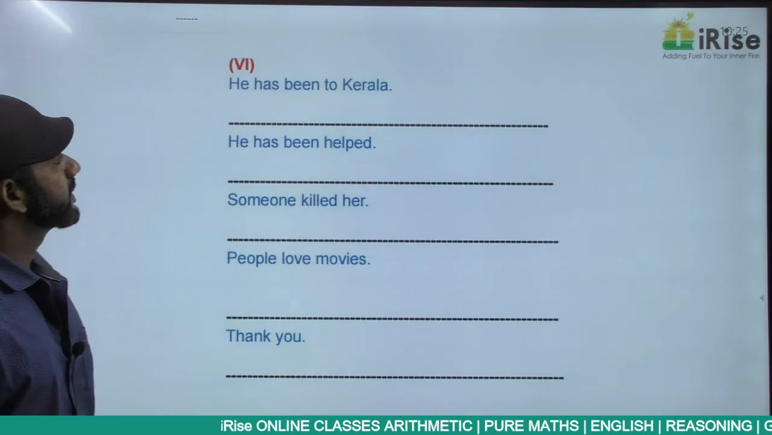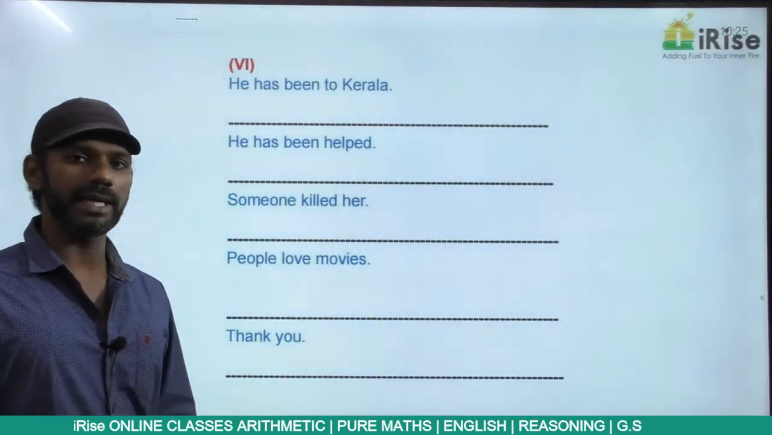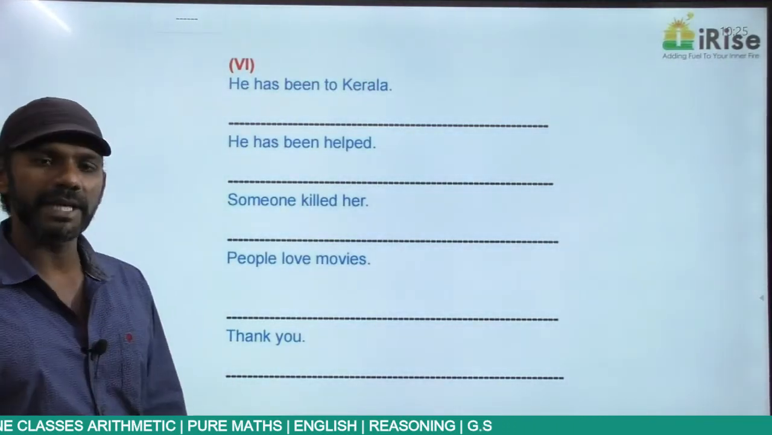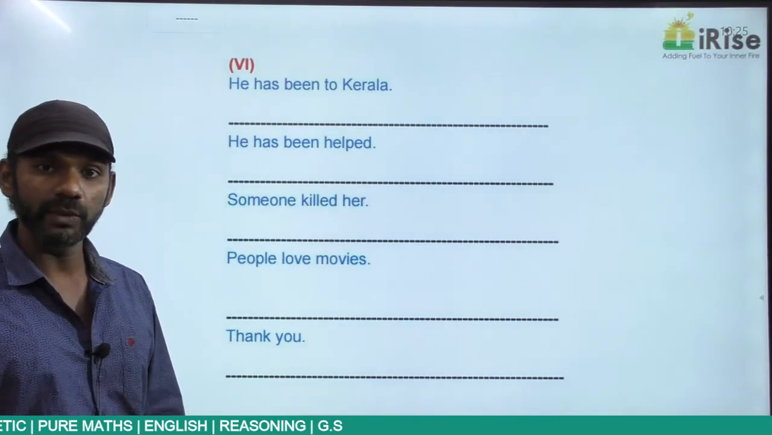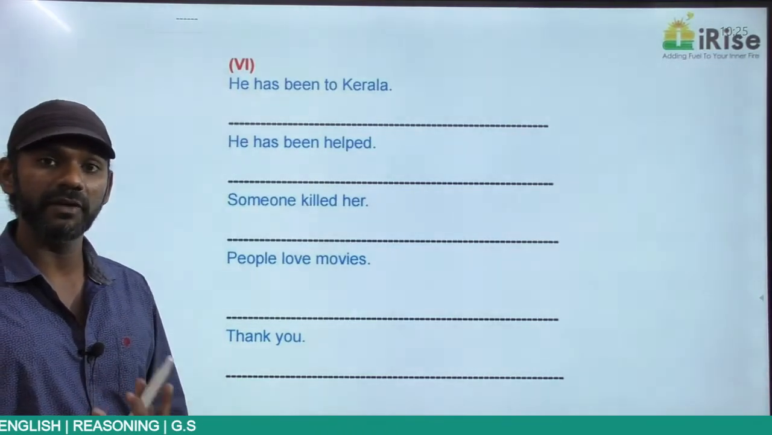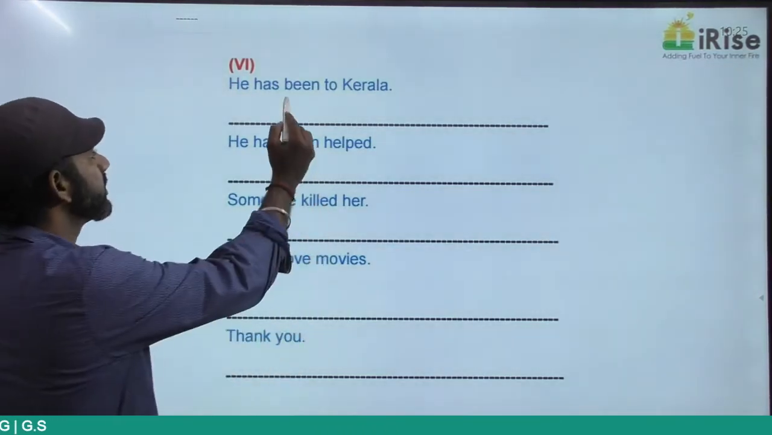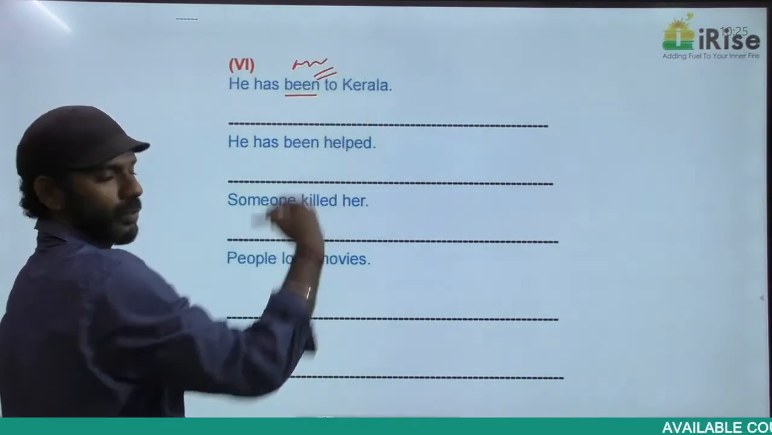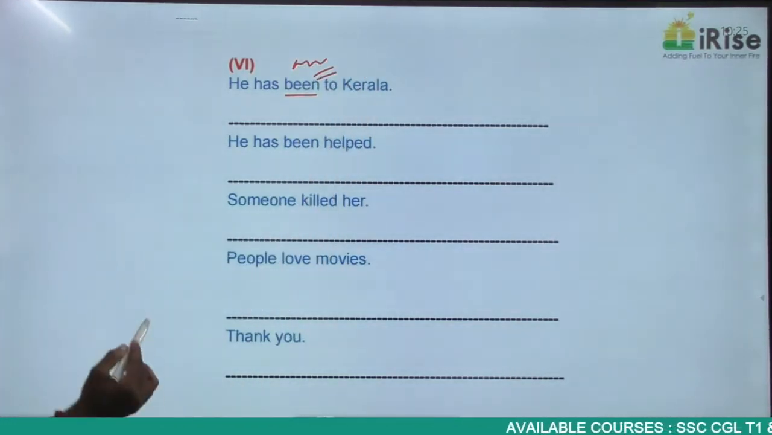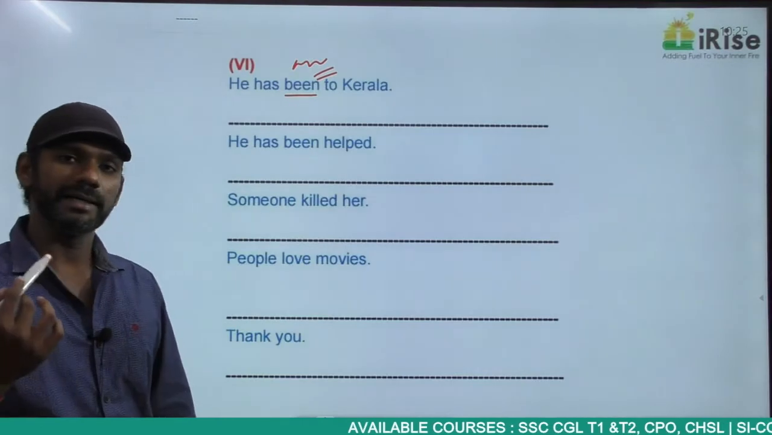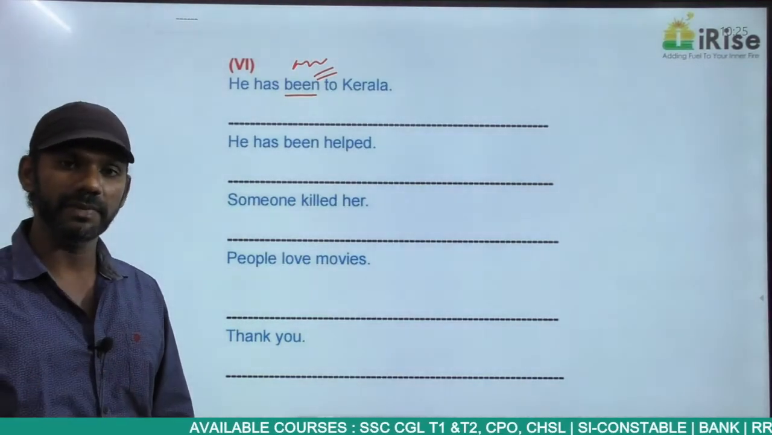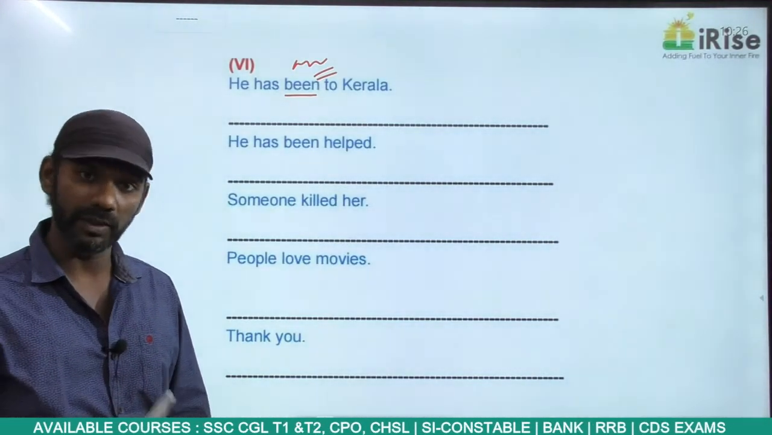Come to this one. He has been to Kerala. Been is a main verb here, not an auxiliary verb, because there's no main verb after been. So been in this sentence becomes the main verb. I told you this many times while discussing tenses, subject agreement, conditional sentences, pronouns as well.